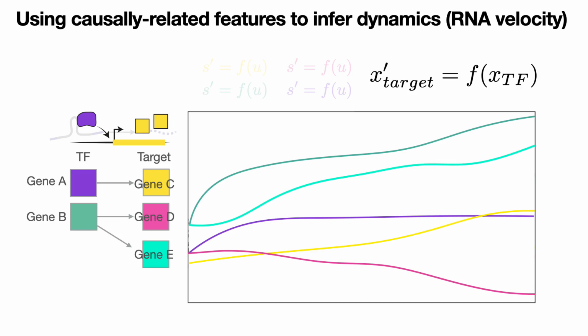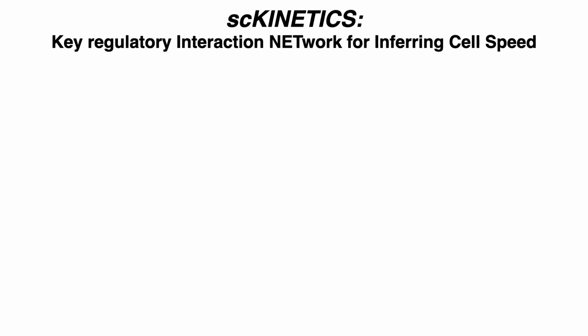This is instead governed by a differential equation per target gene, whose rate is impacted by the expression of its regulatory TFs at the current time point. And so with this in mind, we developed an approach which we are calling scKINETICS, Key Regulatory Interaction Network for Inferring Cell Speed.